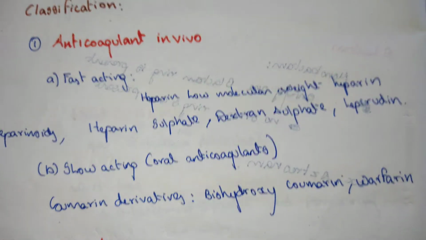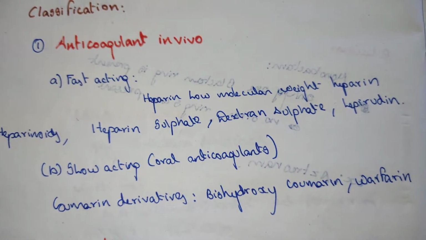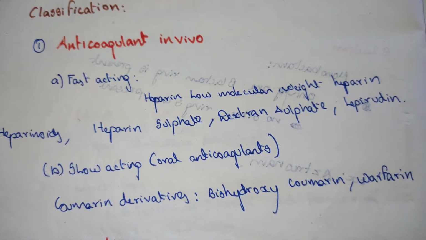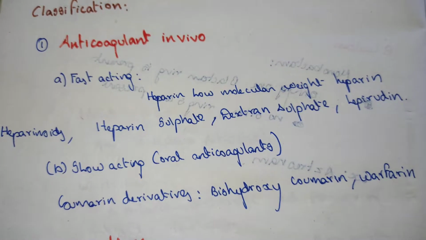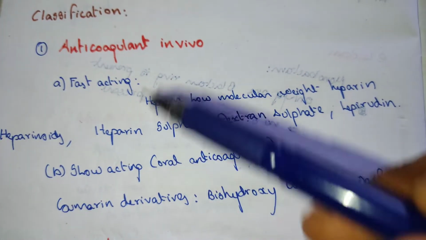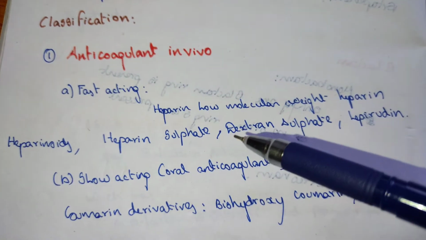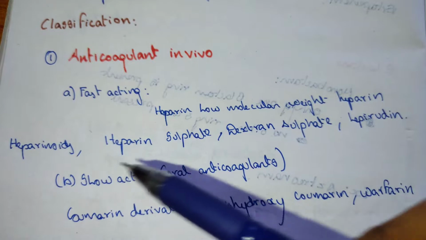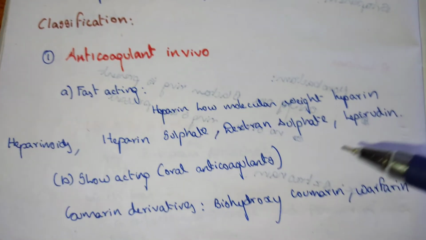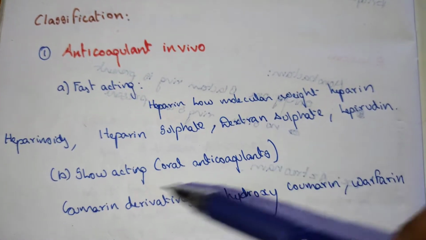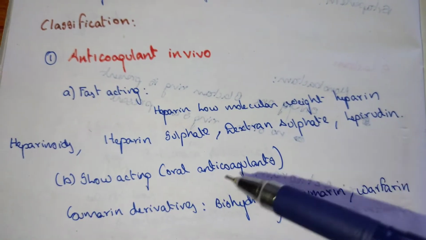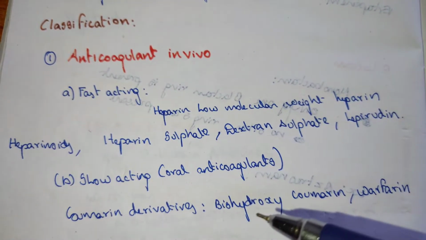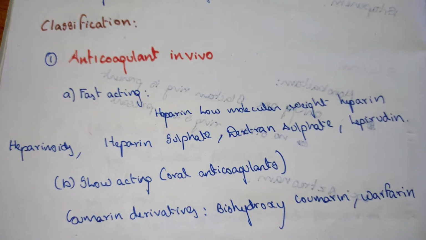Classification. Anticoagulants in vivo, which are taken inside the body, can be fast acting as well as slow acting. The fast acting are heparin as well as low molecular weight heparin, heparinoids, heparin sulfate, dextran sulfate and lepirudin. The slow acting drugs are oral anticoagulants, which are coumarin derivatives, bis hydroxycoumarin and warfarin.